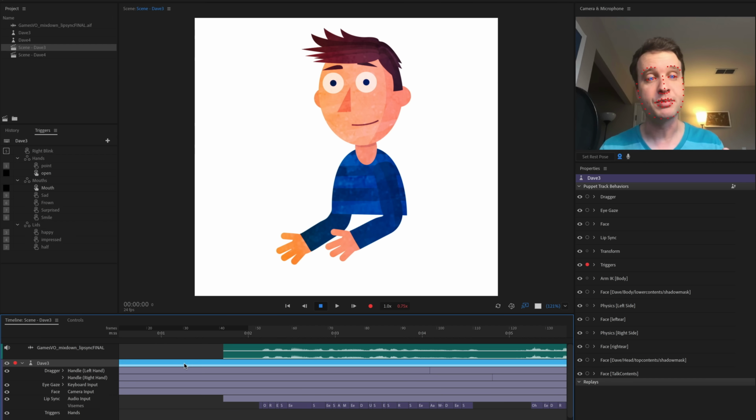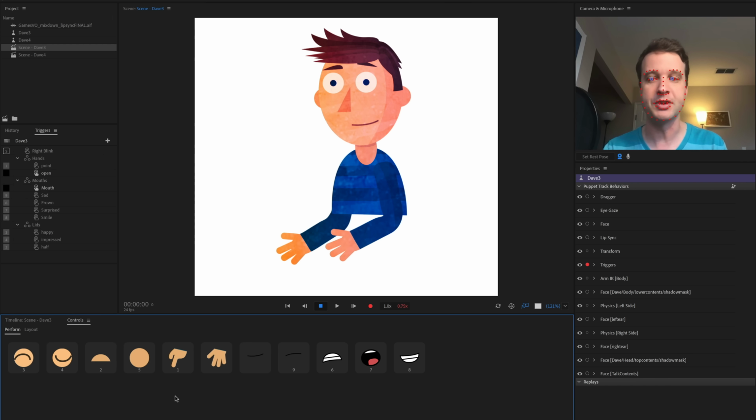Now, the same principle is going to apply to the mouth or the eyes. So for example, let's just tackle the eyes now. So I see that 3 will do his happy eyes, 4 will do his impressed eyes, and 2 will do the half eyelids. So instead of doing the timing and saying, okay, I'm gonna press 3 right now or 4 right now, the character also has a controls panel here if I click the controls tab, and that's a nicer visual way to see things if you'd like to do it that way.